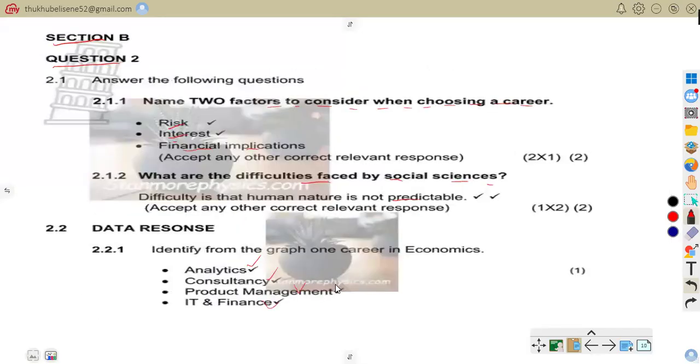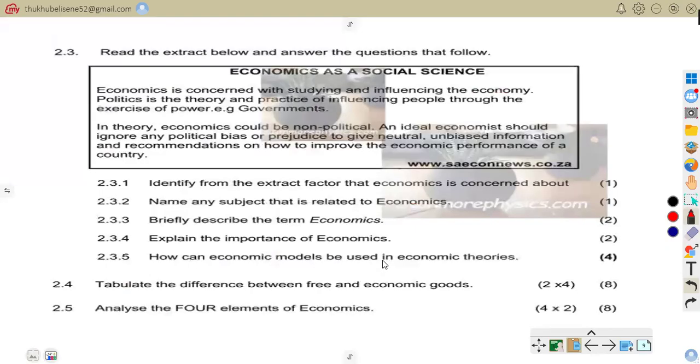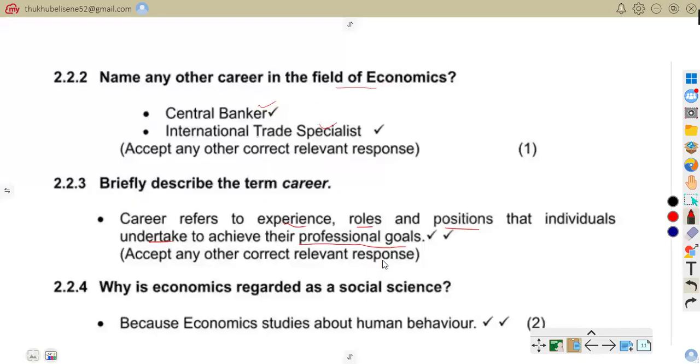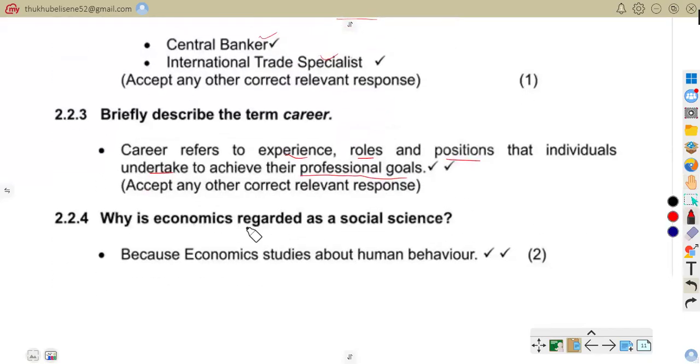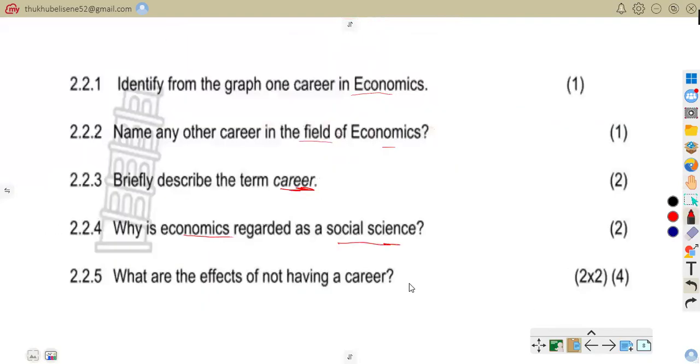Now let us go to 2.24. Why is economics regarded as a social science? Quickly going to our answers, it is because economics studies human behavior, for example, how people spend money and so on. So that is that.